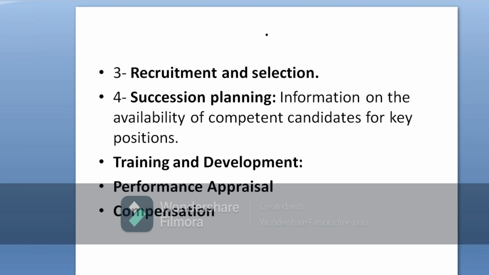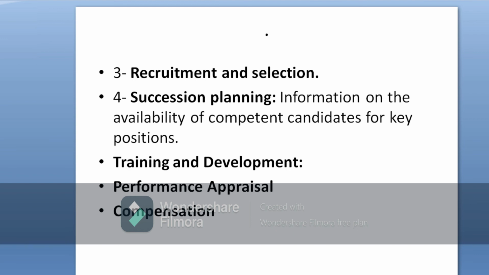Suppose in the organization there are people who deserve higher positions or to tackle higher responsibilities. The organization makes career planning and succession planning for the employees. And I have already explained, succession planning is only done for the managerial people. So HRIS helps the human resource manager to determine who is the deserving candidate so that succession planning can be done.